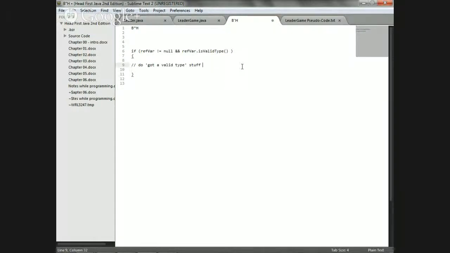What's going on here? So if it's null, then I'll just skip the next part. If it's null, just skip the next part. There we go. That's the key thing. Look. This will fail. If I just do this, this will only work if refVar has something in there. Right? Let's give you a simple example. Watch this.